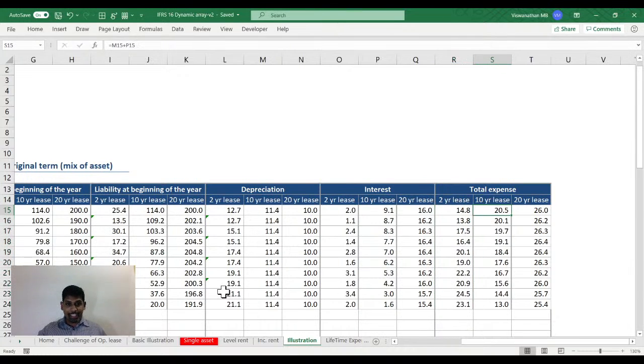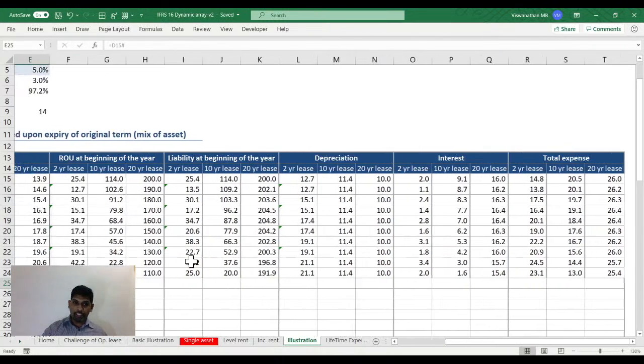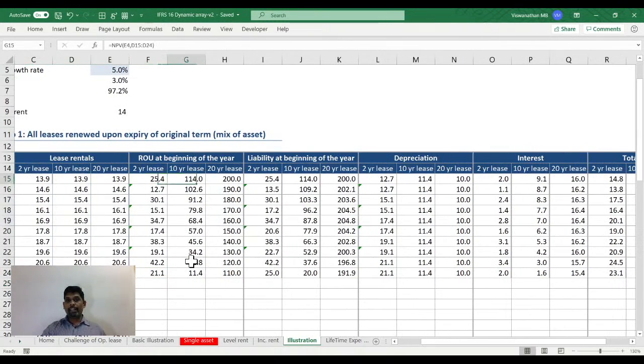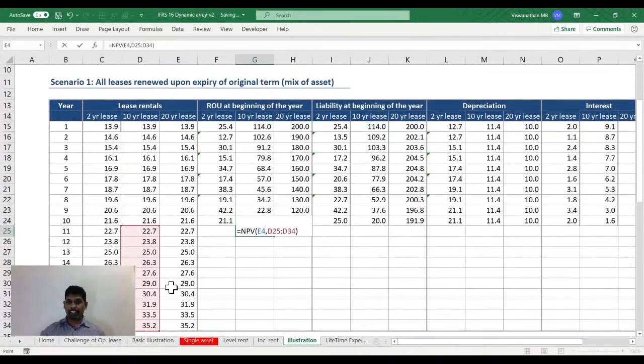Now, in the 10-year lease, what is going to happen is, because you'll be renewing it afresh in the 10th year, this lease would have expired in the 10th year. So you will have to renew it again in the 11th year. And when you renew it in the 11th year, at the same 8% cost of capital, now with the inflation factored in, there's going to be a higher rent.